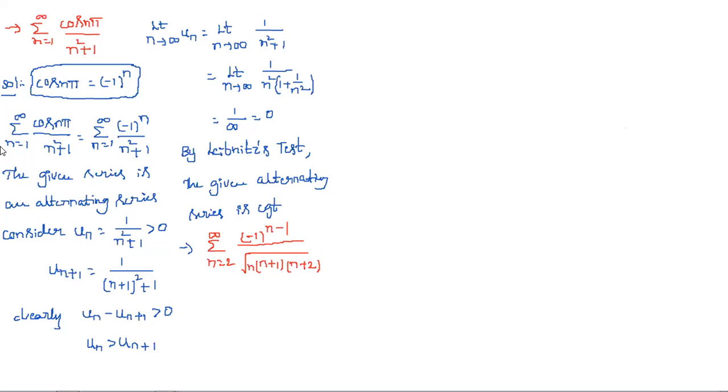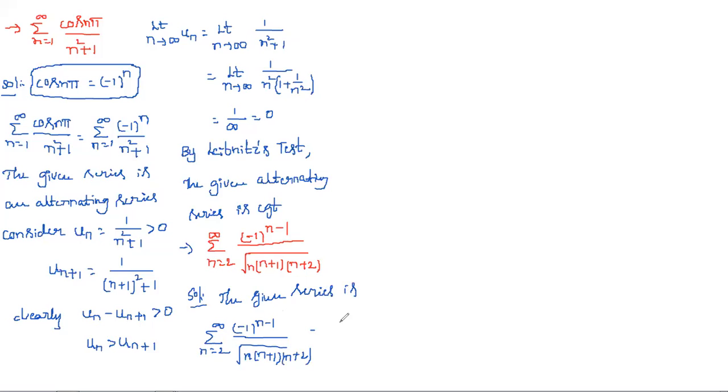So simply we can write the given series as summation n equals 2 to infinity, minus 1 whole power n minus 1 by square root of n into n plus 1 into n plus 2.